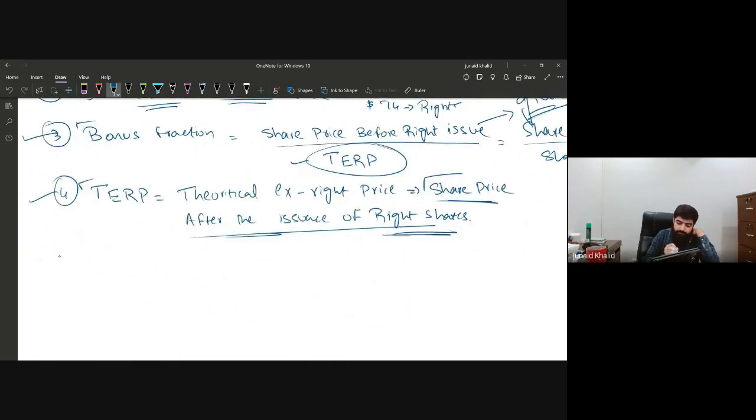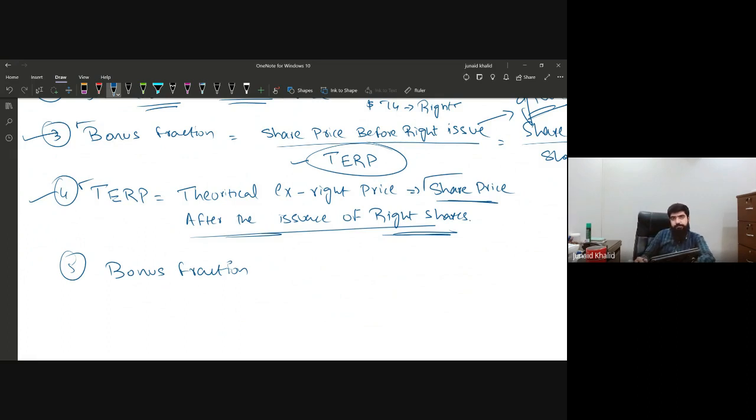Now, one more thing. Once we solve the question, we'll apply the rule that the bonus fraction which we have calculated in the rights shares, don't forget that there is an element of bonus.